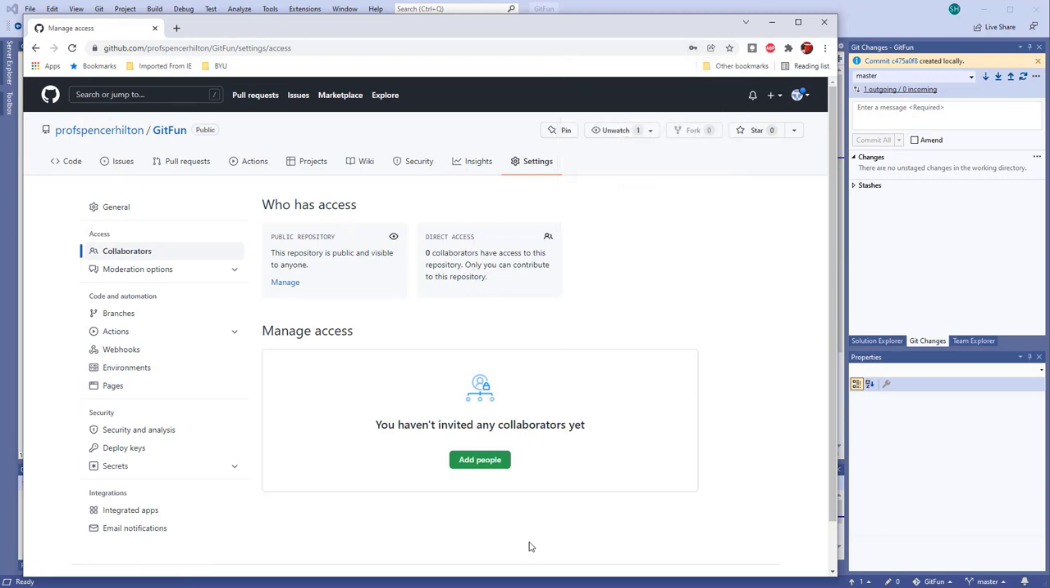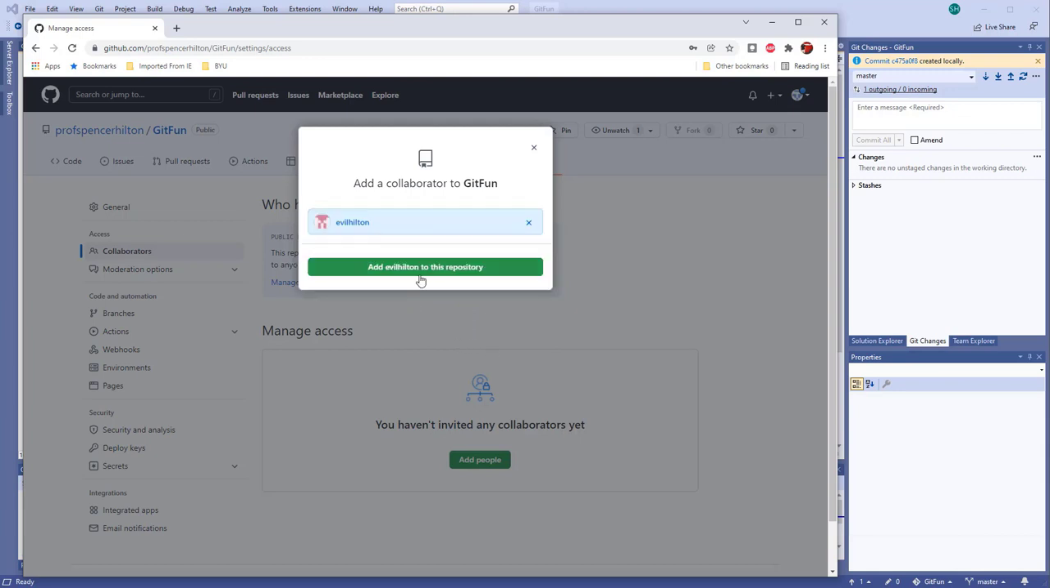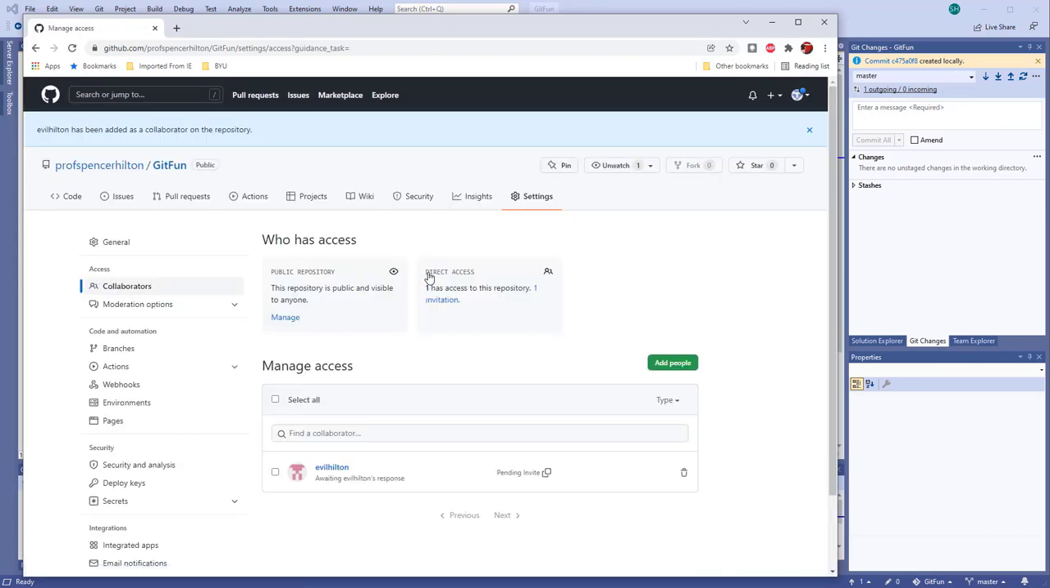And then I haven't invited any collaborators yet, so I'm coming into the collaborators in the settings tab, and I'm going to add someone who is going to collaborate with me on this particular project. And this particular person, great programmer, a little sketchy though. This is Evil Hilton. So I've made Evil Hilton part of the team, and he's going to work with me on this project. And so I'll add him to this repository, which is going to send him an email invitation that he needs to respond to. And so we'll jump over to Evil Hilton now, and he will show us how to load up from a team member's perspective.